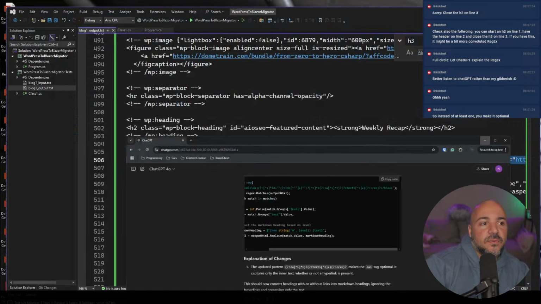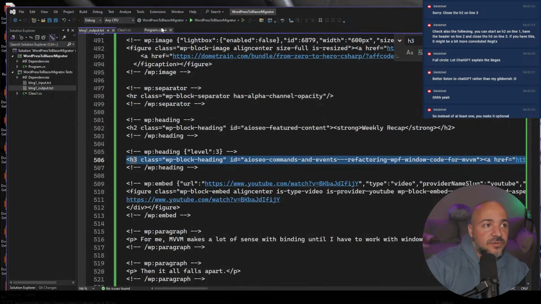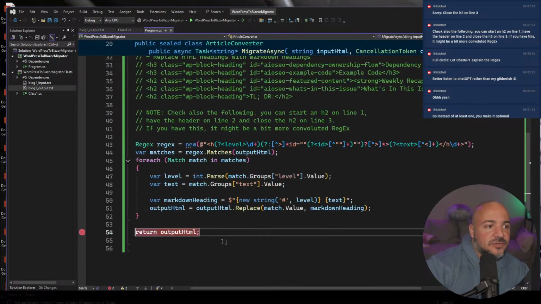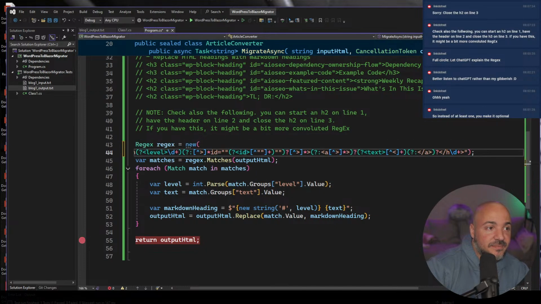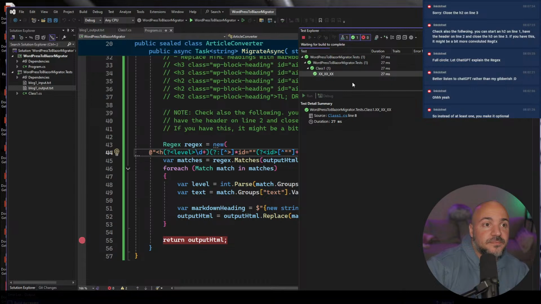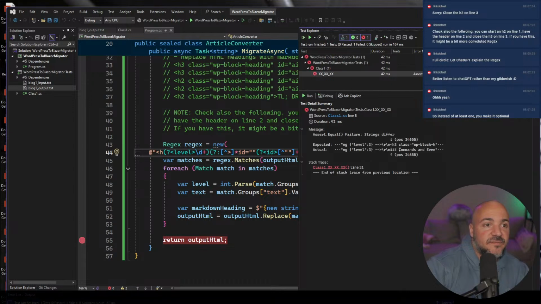So what I could do is go back into here. Sorry, all this stuff is named very terribly in terms of the file names, and this regular expression is getting just disgusting. But it's okay. So if I go run this now, it shouldn't work. And it fails.